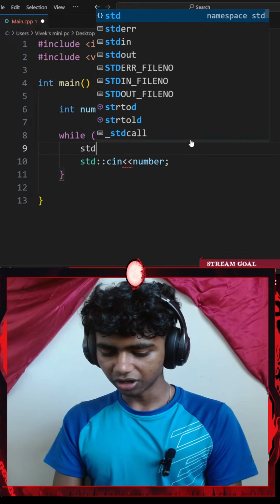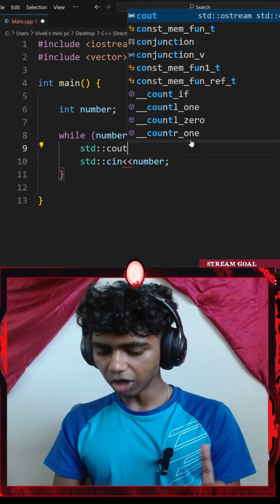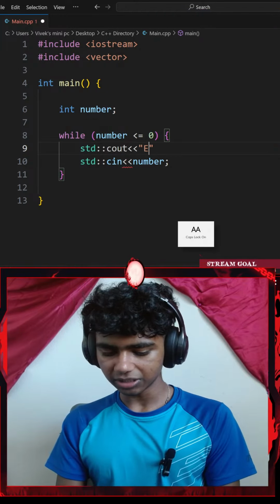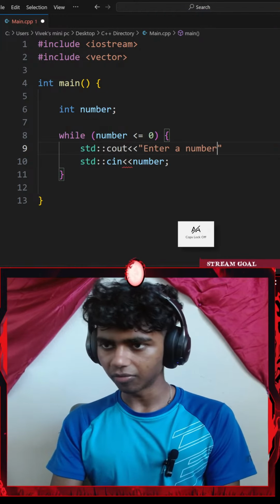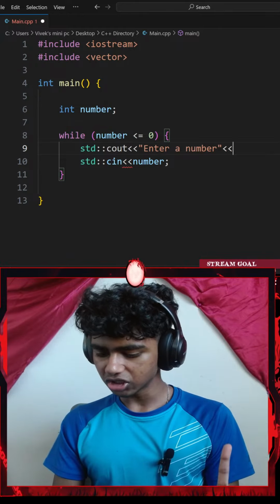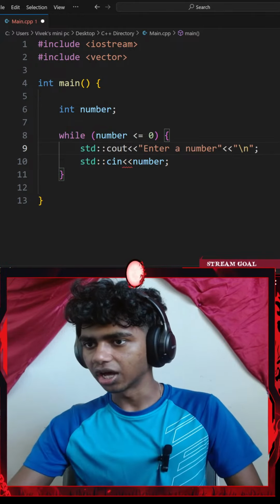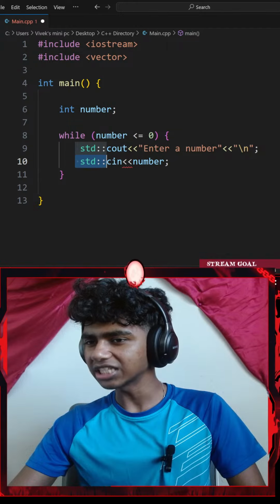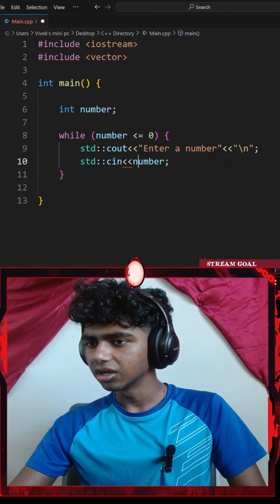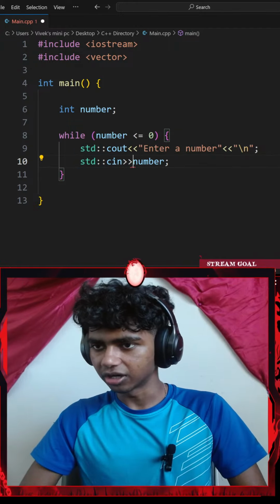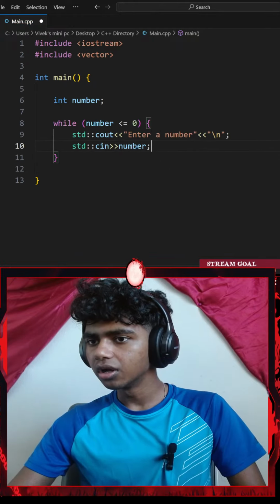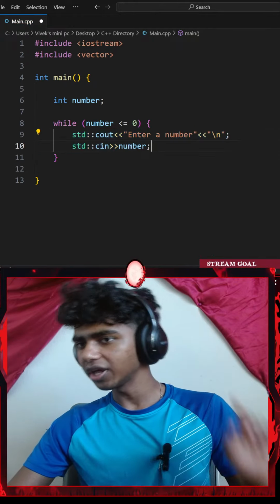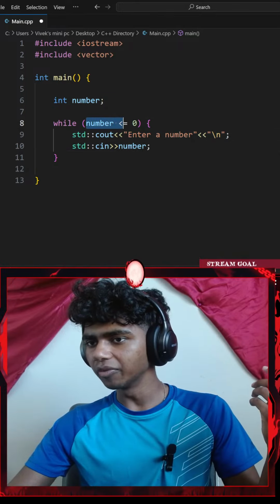Above that, I'll add a standard console output with an insertion operator. This is going to be something like enter a number, with another insertion operator of a slash new line. Okay, I went with a standard console input. This is going to be an extraction operator. There we go. So that asks the user for a number.